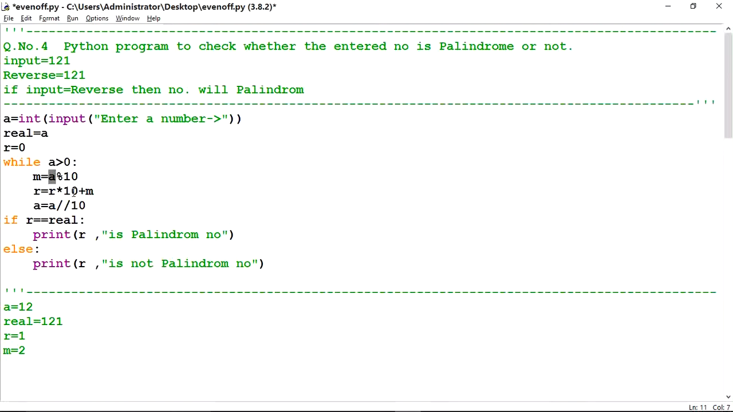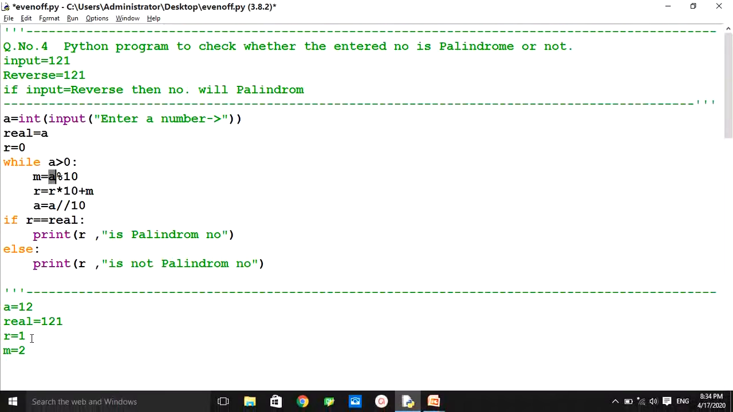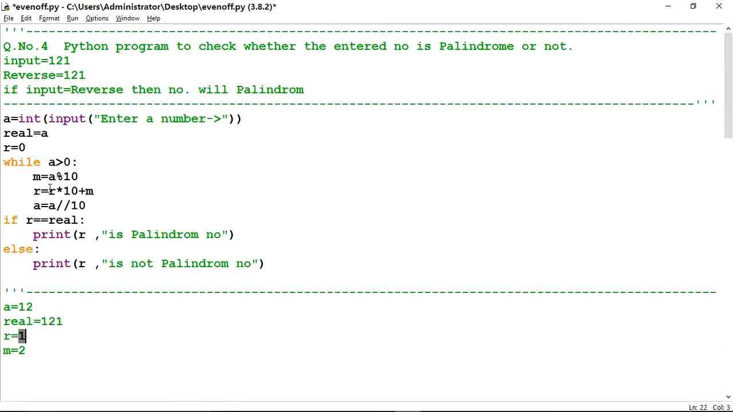Here is R into 10. Value of R is here. What is the value of R? 1. 1 into 10, 10 plus M, 12. 12 will store into R. So here will come R. Now A is equal to A upon 10. A is 12. 12 upon 10, that is 1. 1 will store into A.